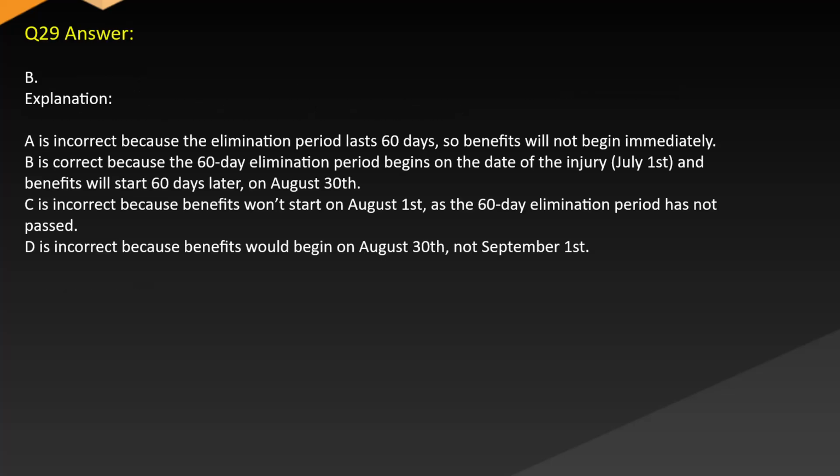Answer: B. The explanation is incorrect because the elimination period lasts 60 days, so benefits will not begin immediately. B is correct because the 60-day elimination period begins on the date of the injury, July 1st, and benefits will start 60 days later on August 30th. C is incorrect because benefits won't start on August 1st as the 60-day elimination period has not passed. D is incorrect because benefits would begin on August 30th, not September 1st.